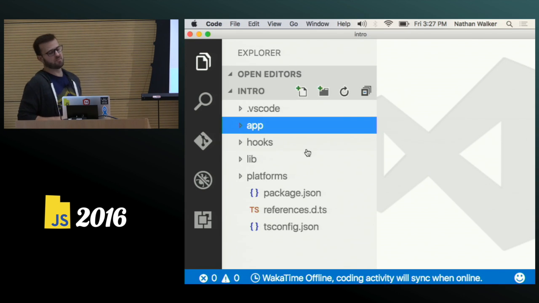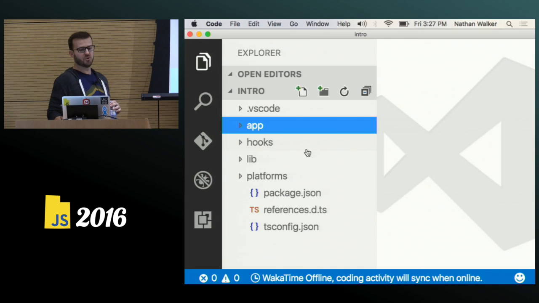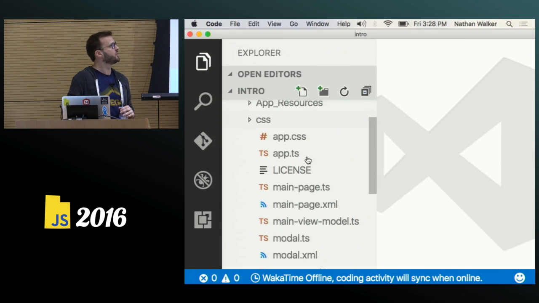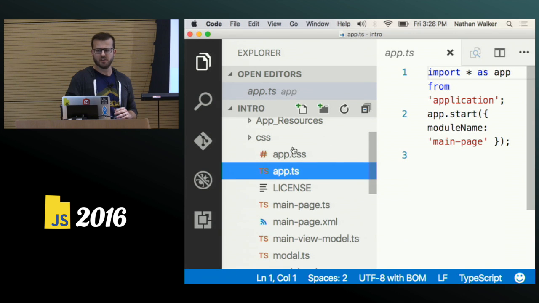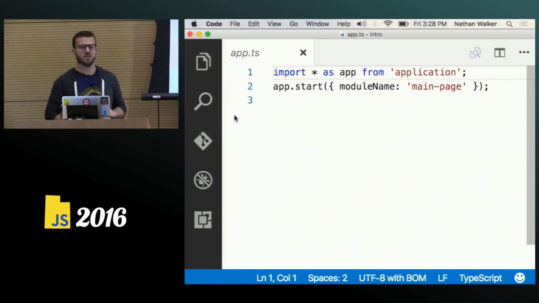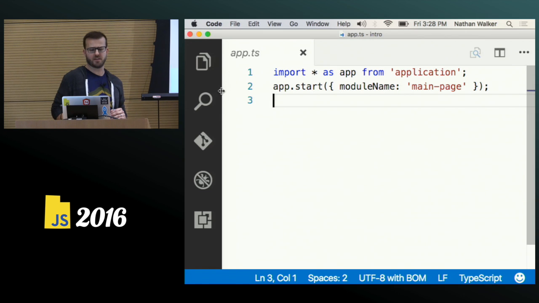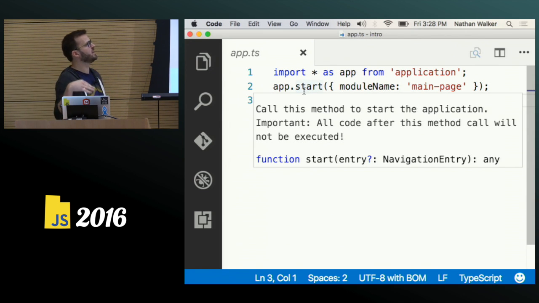So this is a standard project format here. If you create a project in NativeScript, you'll often get a setup just like this. An app directory is where all your code is housed. The app file has an import of the application module, and we just start it with the module name. So that's just bootstrapping our main page, and that's what kicks off the native app. I should say that NativeScript comes with a command line utility. So you have rich command line tools to create these apps and run them.